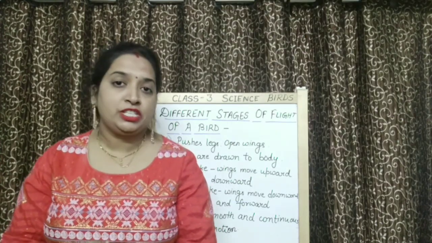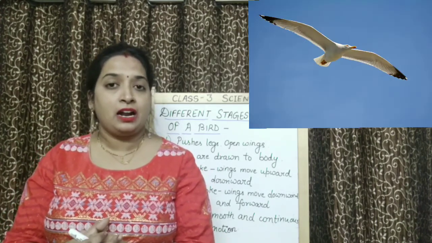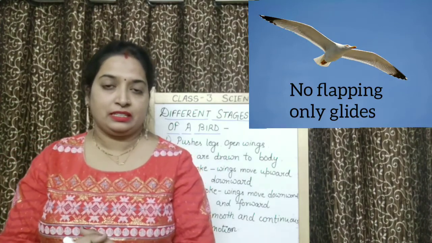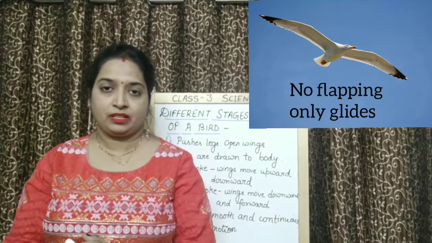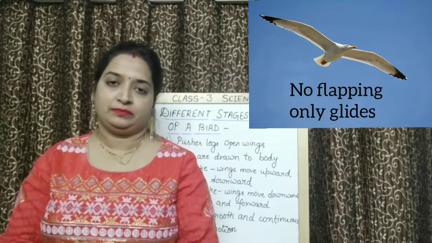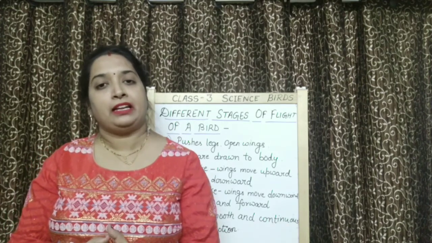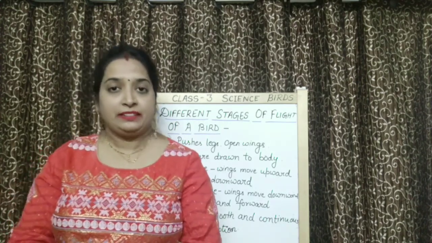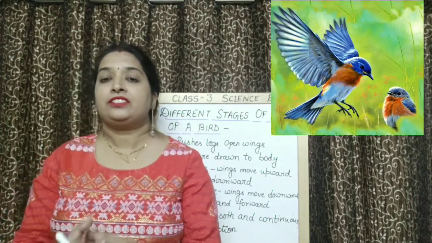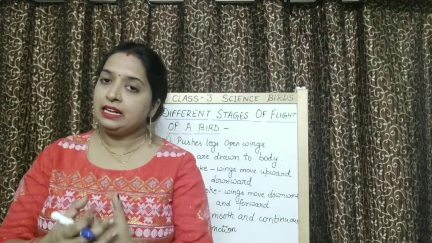Now children, after reaching a certain height, birds don't flap their wings and they start moving smoothly, continuously. That is called gliding. That means they start moving in a continuous motion smoothly. After that, when they have to land, they come down by repeating the same upstroke and downstroke, and then they just extend their legs and they close their wings and they land.